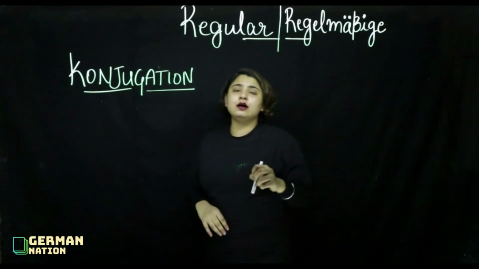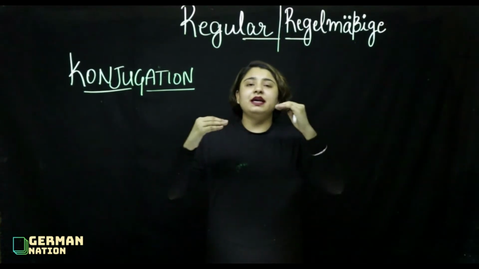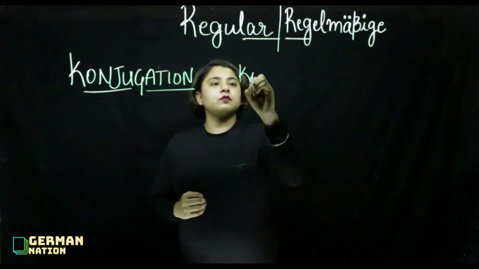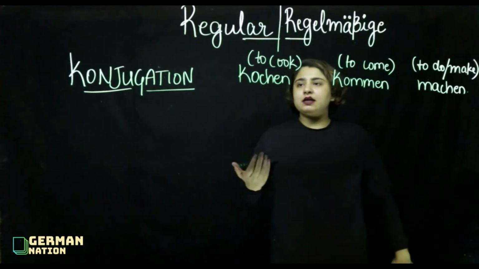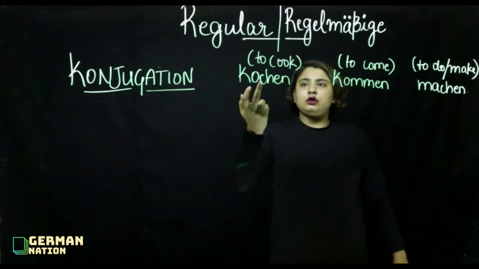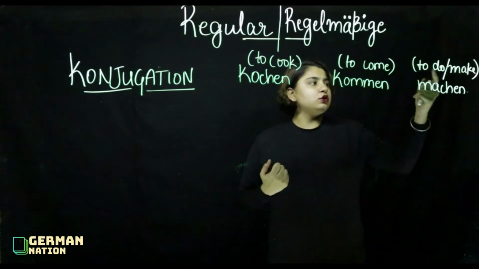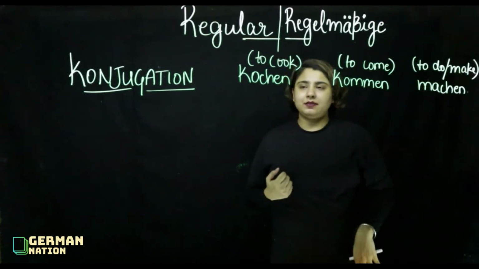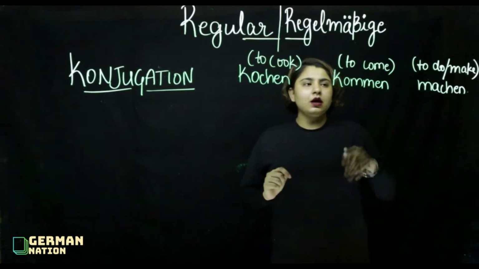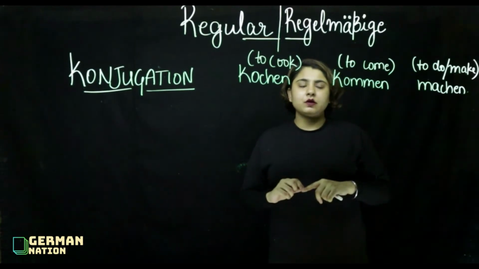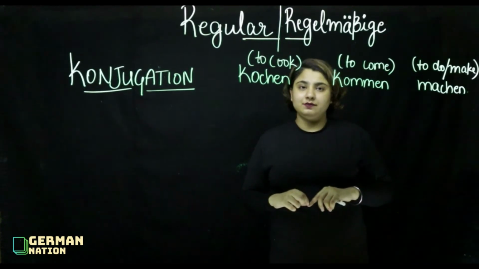I am listing here three to four verbs, and I will tell you how these verbs are getting conjugated. So, meanings are here in front of you. To cook is kochen, to come is kommen, to do or to make is machen. Let's repeat it. Kochen, kommen, machen.